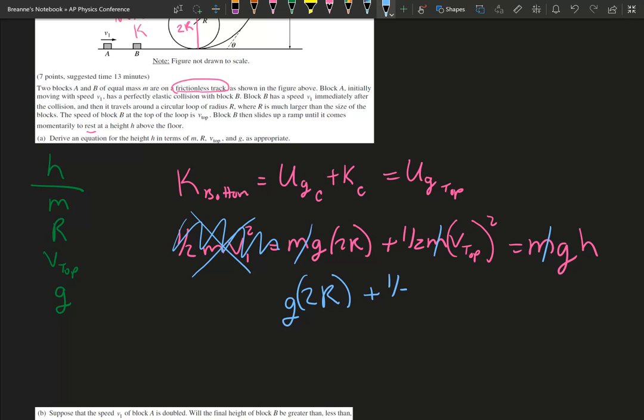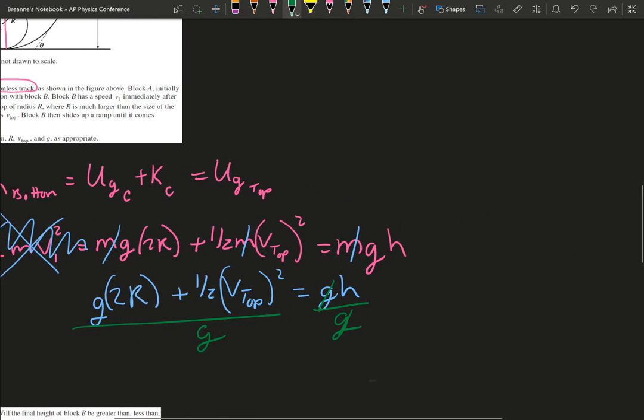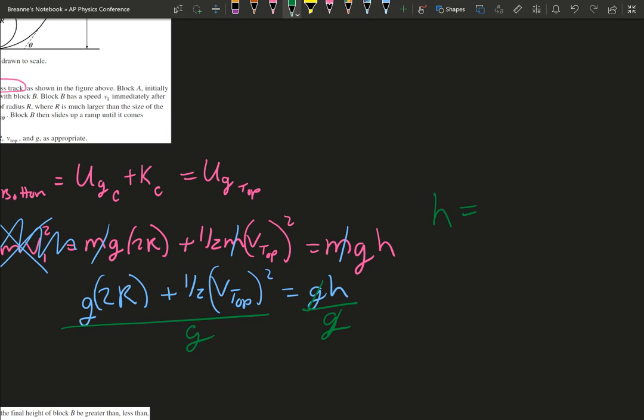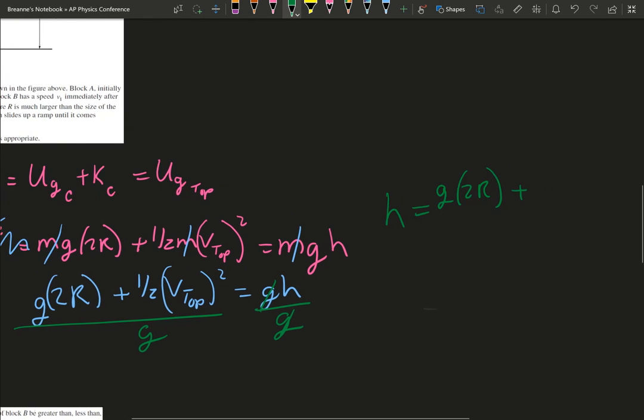g 2r plus 1/2 v top squared equals gh. We're actually solving for h, so we can go ahead and divide both sides by g to get h by itself. So h equals g 2r plus 1/2 v top squared, all over g.